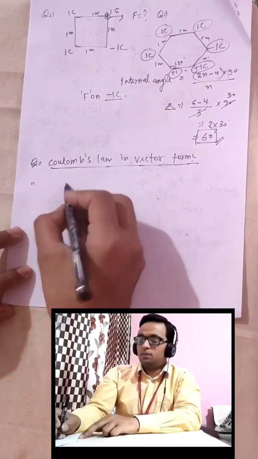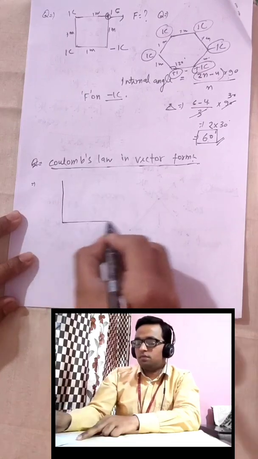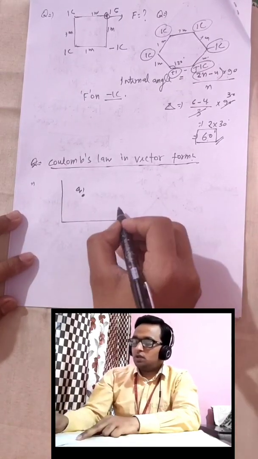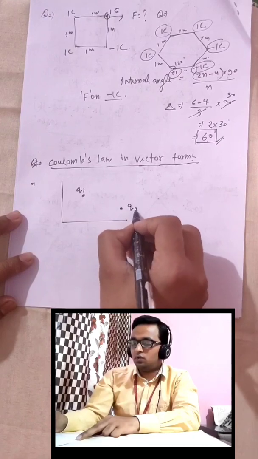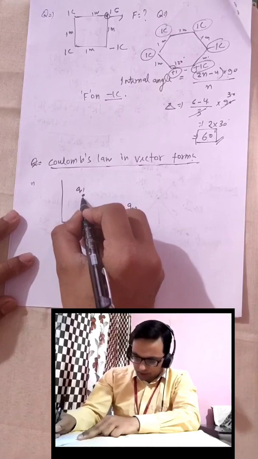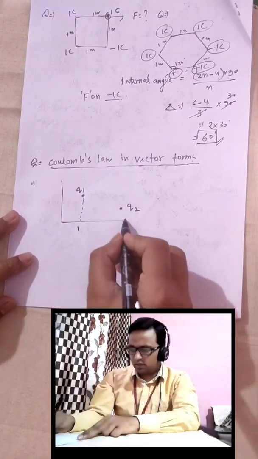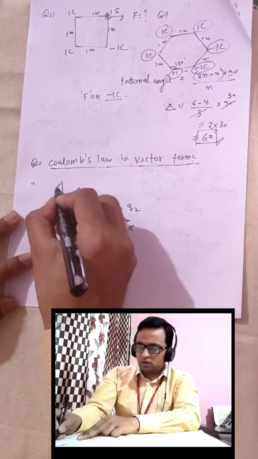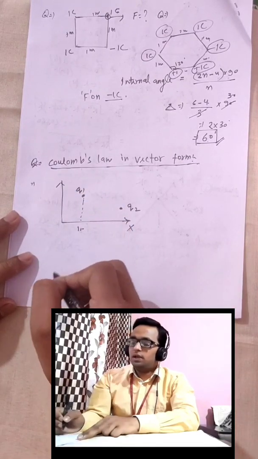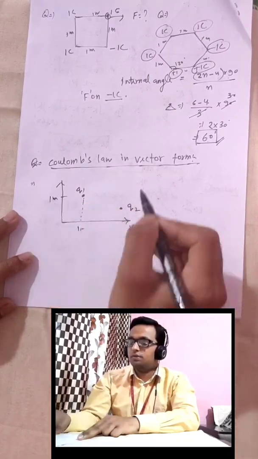Suppose we have a charge q1, and another charge q2. Suppose this charge is kept at x equal to 1 meter, and say y is equal to 1 meter.